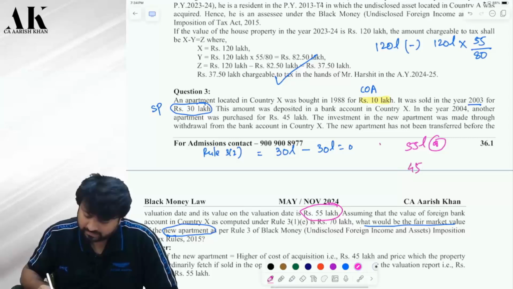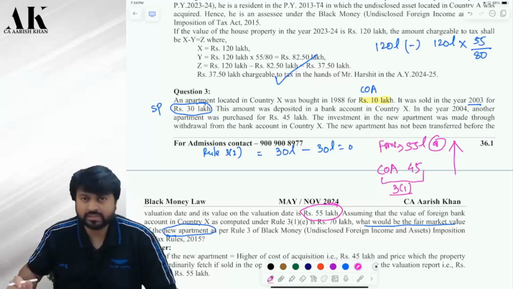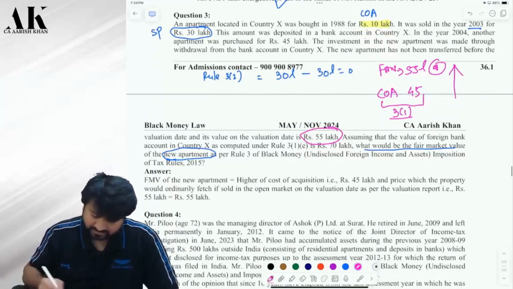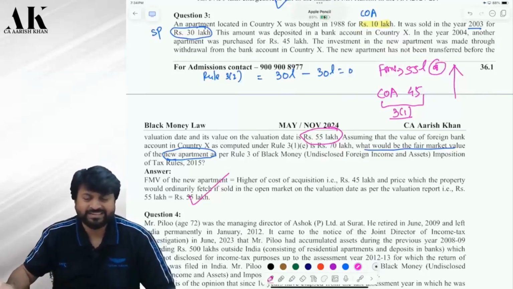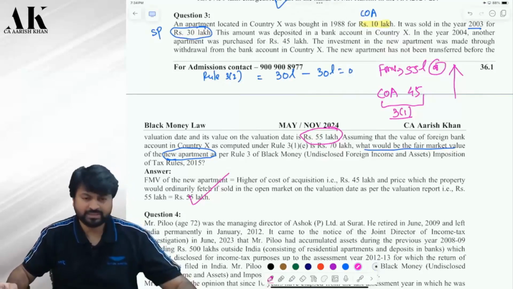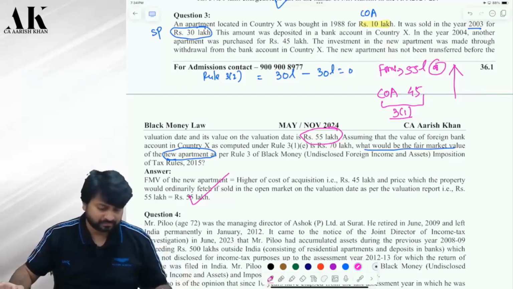This is the FMV on valuation date, correct? Correct, sir. And this is the cost, whichever is higher. This is as per which rule? Rule 3.1, because the asset is not transferred before valuation date, correct? So that is the answer, 55 lakhs. It is as simple as that. A very simple one. MCQs can come from this in the examination. Be careful. Is it clear?